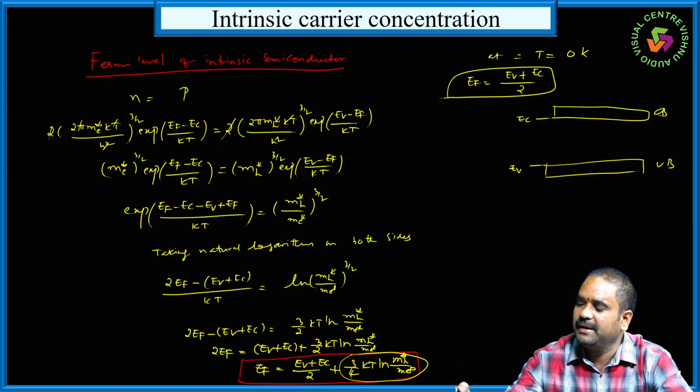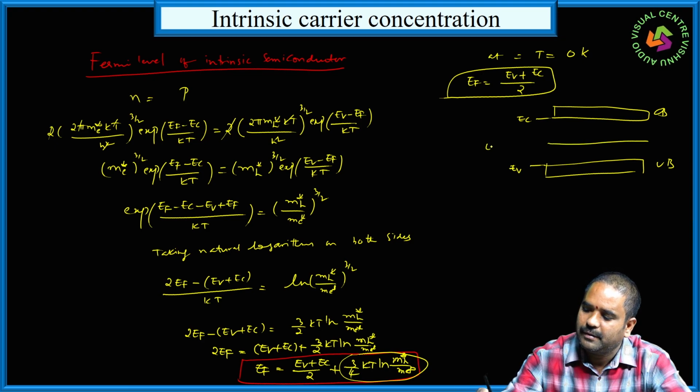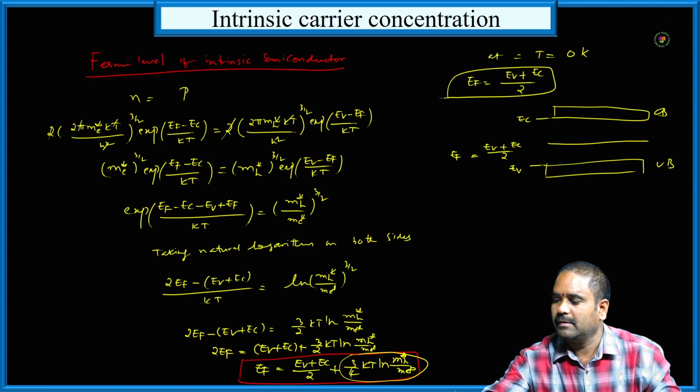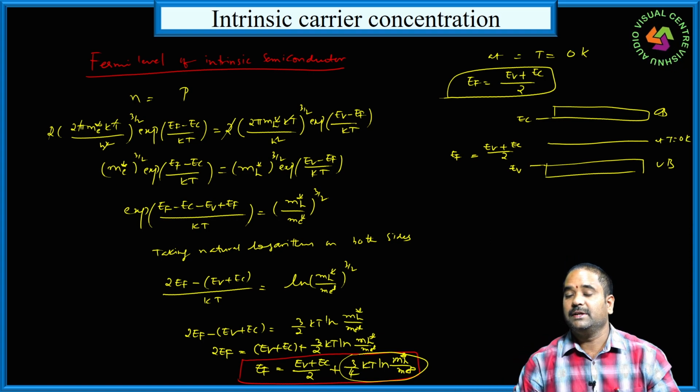So in intrinsic semiconductor, Fermi level exists at the middle of conduction band and valence band at T equal to 0 Kelvin.